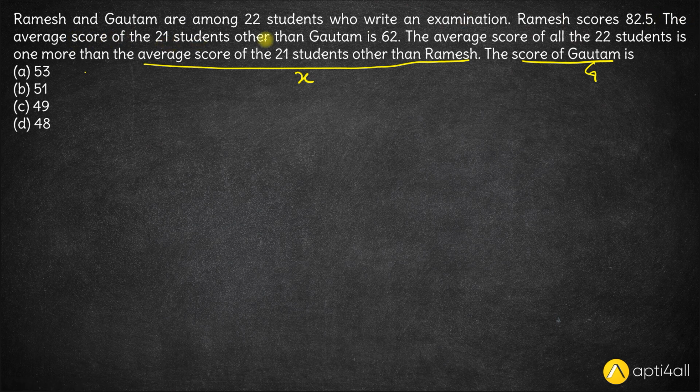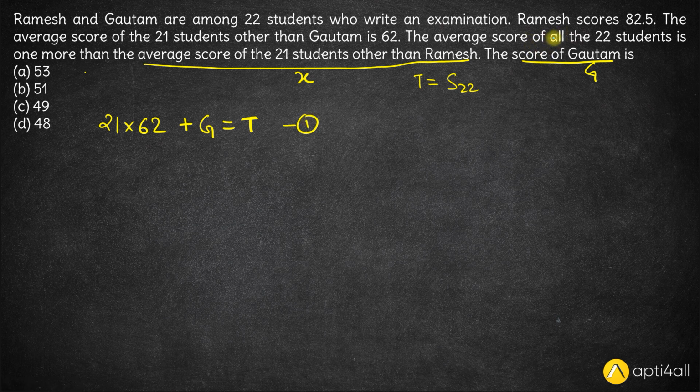The average score of 21 students other than Gautam is 62. Hence the total score of 21 students other than Gautam will be 21 into 62. And if you add Gautam's score to it, that will give you the total score of all 22 students. So T here is the score of all 22 students. If this is T, then T will be Gautam's score plus the total score of all students except Gautam. Except Gautam, the average is 62, so the total will be 21 into 62. Let's say this is the first equation.